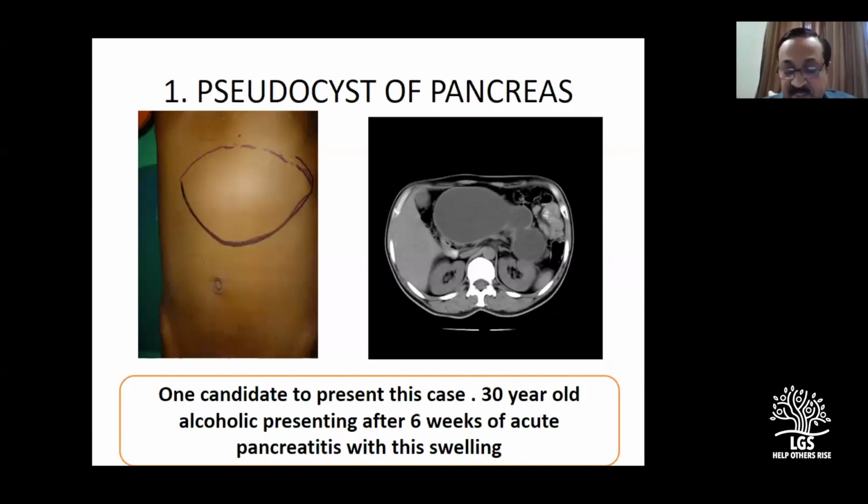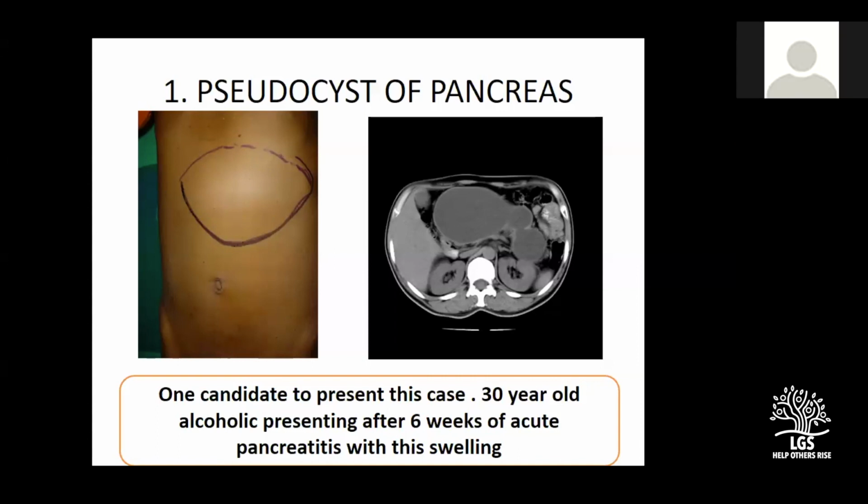Sir, how to describe the extent of the mass on inspection? On inspection, a mass is visible in the epigastrium extending to, see here, where it is extending, a portion of the right hypochondrium. Here maybe up to here. Here it is almost reaching the portion of the umbilical region. What is the problem? I don't find any difficulty in answering this question.